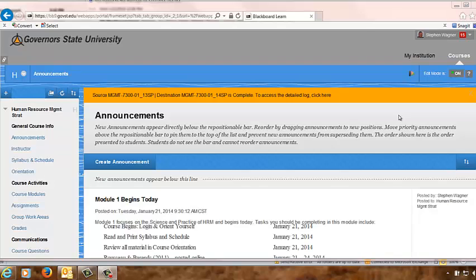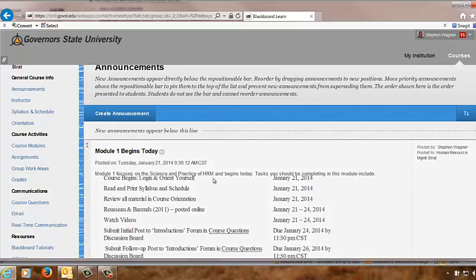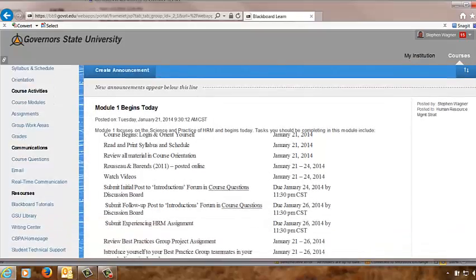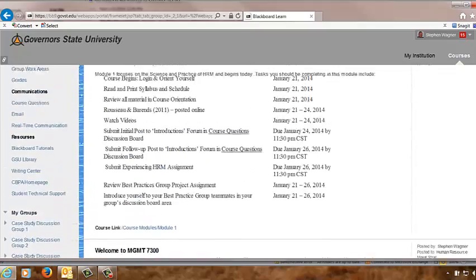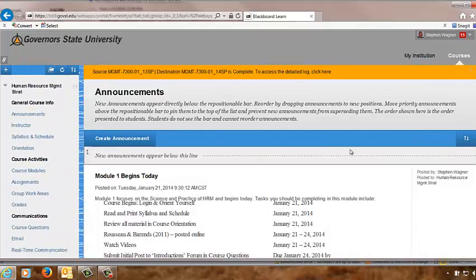You'll see that the home page, or the landing page where you first come into the course, is always the announcements. So you'll always see the latest announcements here. You can, of course, scroll down and see later announcements. I do send out announcements through email, so you should see them there also.